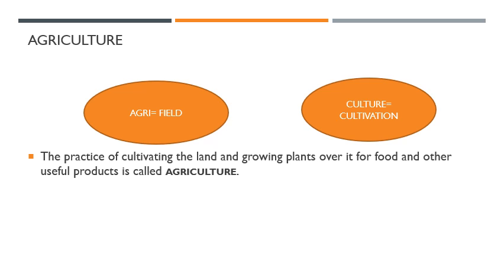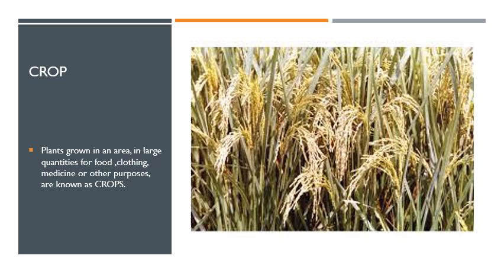while culture means cultivation. To meet the food demands of a large population, we need to grow plants on a large scale. So, when the plants which are of same type, they are grown in a particular area in large quantities for food, clothing, medicine, or for other different purposes, they are called as crops.